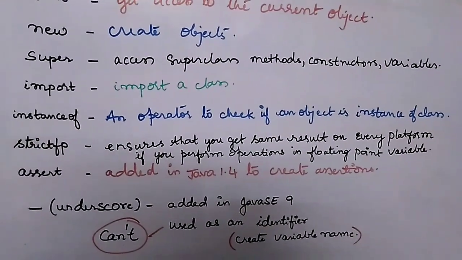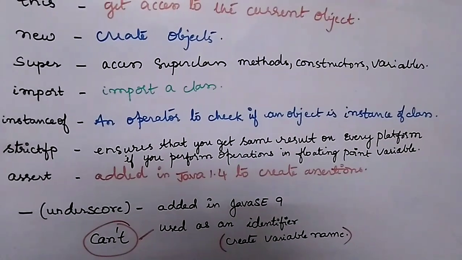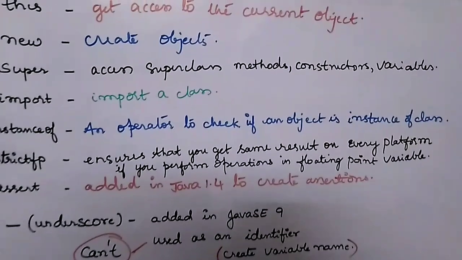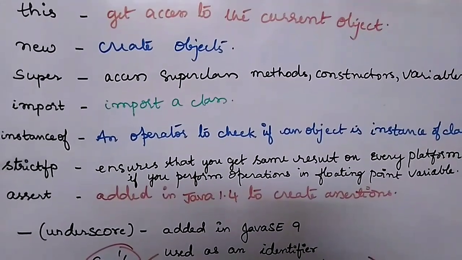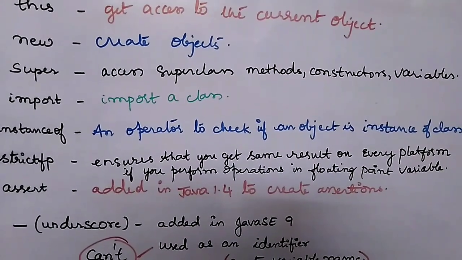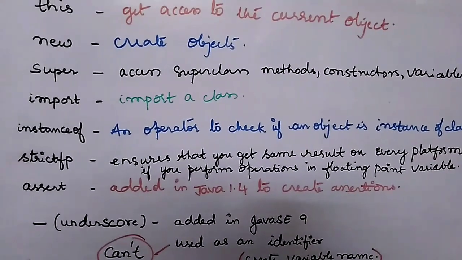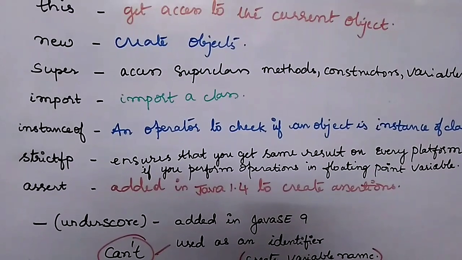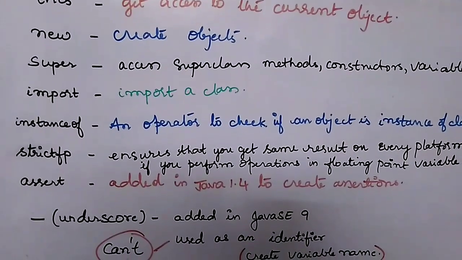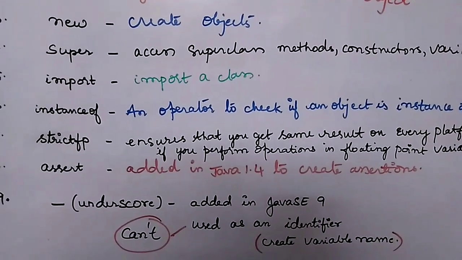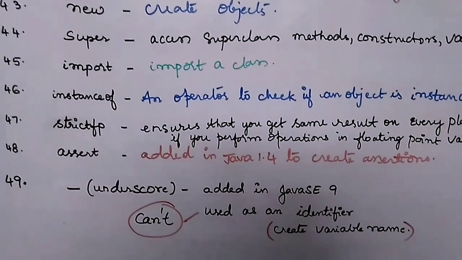And next is strictfp. This keyword ensures that whenever you are performing operations on floating point variables, you get the same result on every platform. So strictfp will do that. FP stands for floating point. And the assert keyword is used to create assertions, and this was added in Java 1.4.